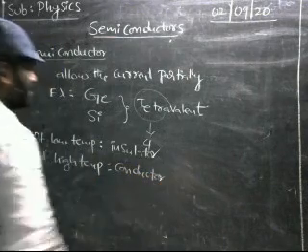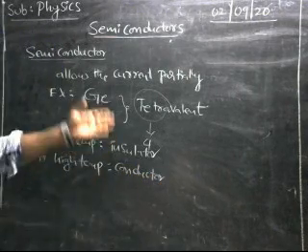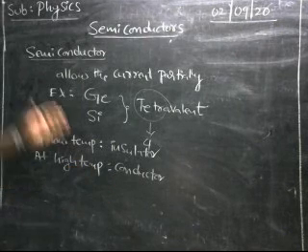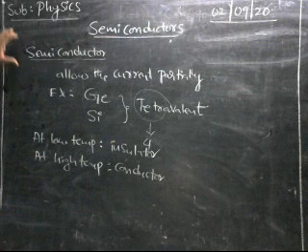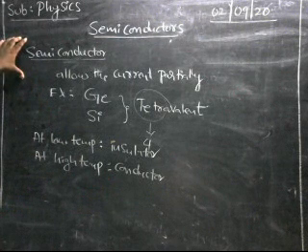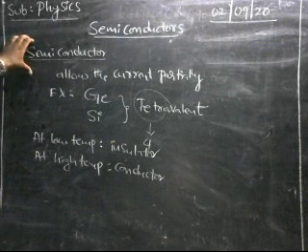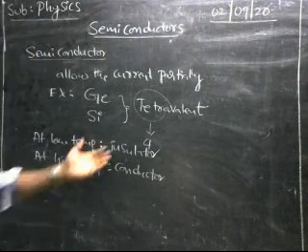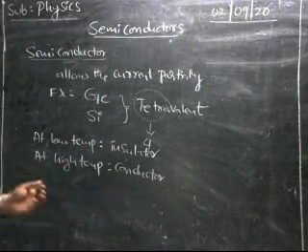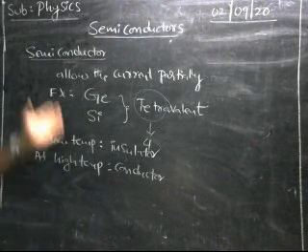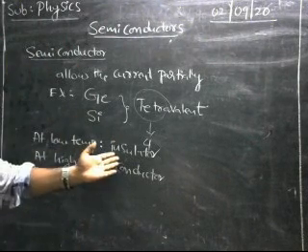Its nature lies in between insulator and conductor, so it is called a semiconductor. Why do we call it semi? Semi means partial: at times they act as insulators and at times as conductors.